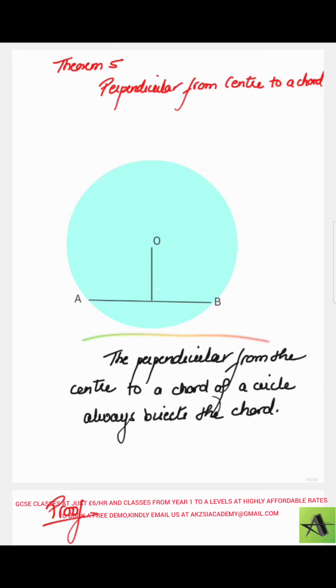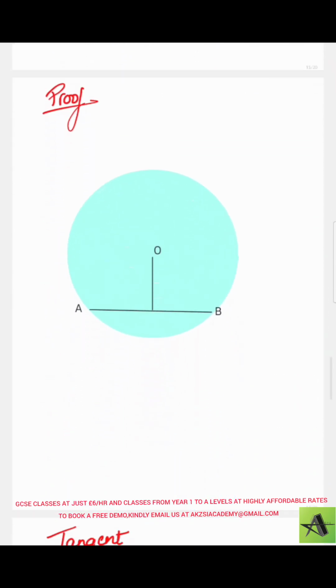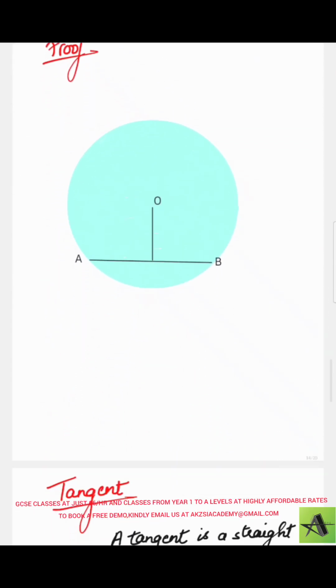So the statement says the perpendicular from the center to a chord of a circle always bisects the chord. Let me see its proof. We have already drawn the chord and the straight line. To understand it better, let me join these two ends, and similarly these two ends.